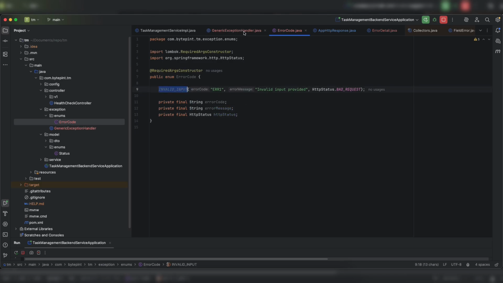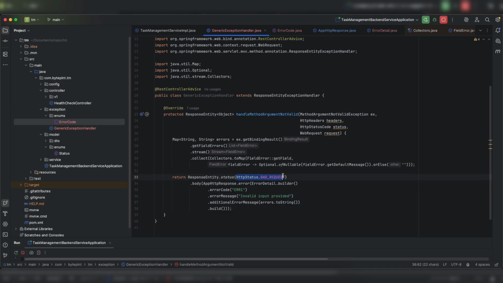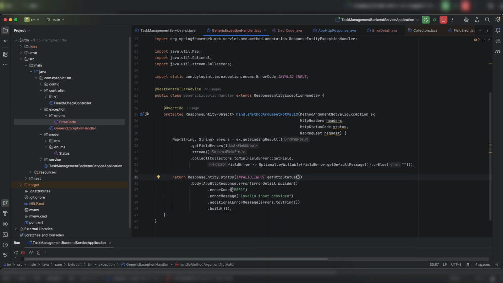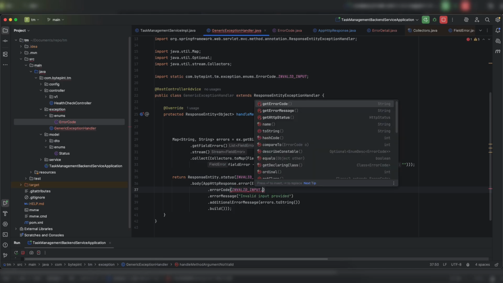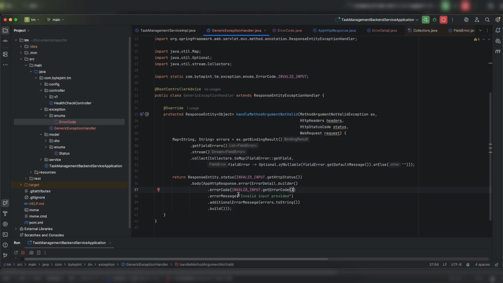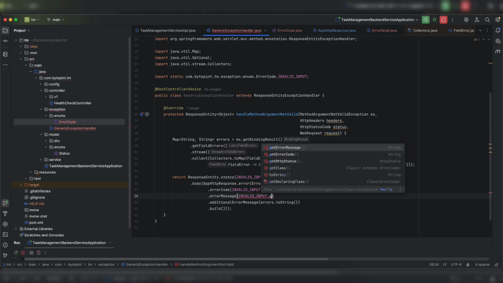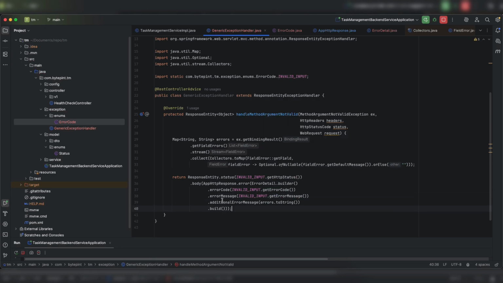So now I can use this invalid input here, get HTTP status here, dot get error code, get error message, and my additional error message is fine, right? So this is how you will be creating these errors.